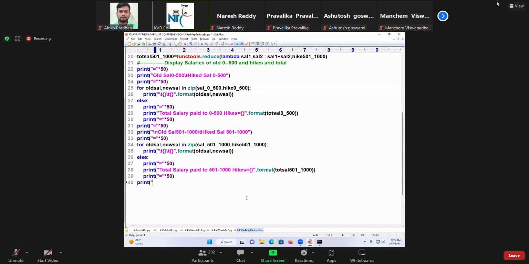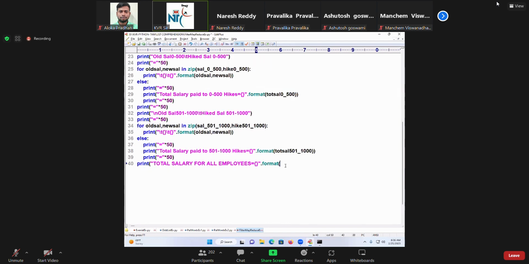Print the total salary for all employees is equal to dot format of TOT sal of 0 to 500 plus TOT sal of 501 to 1000. Right? Done. Now, this is a way how you can find it out.